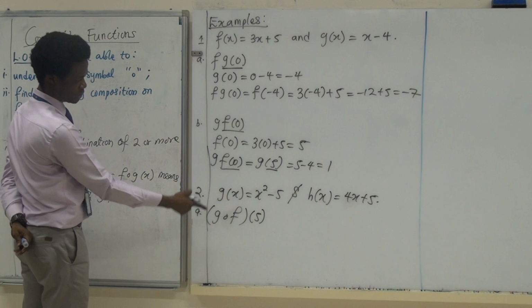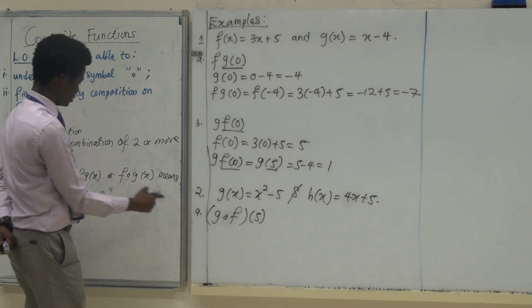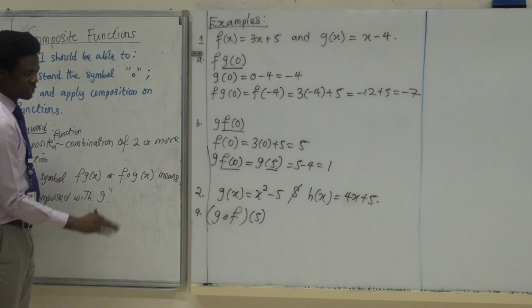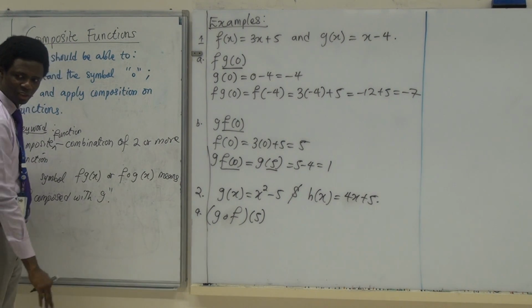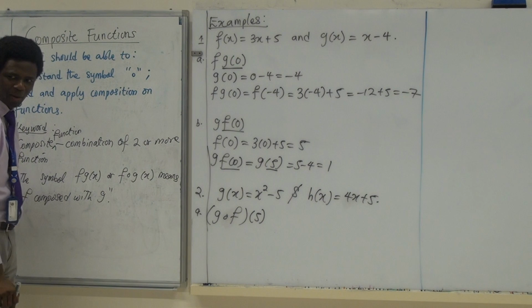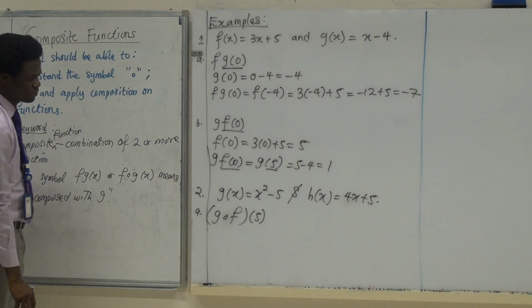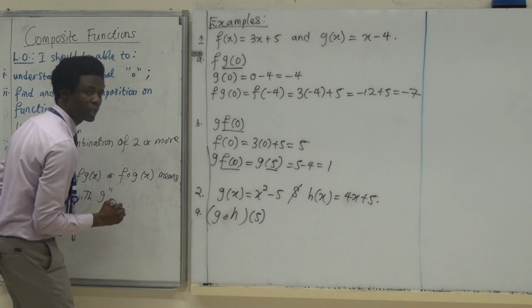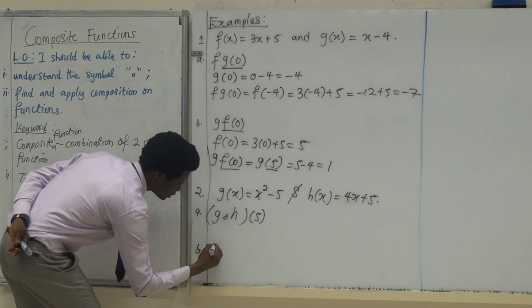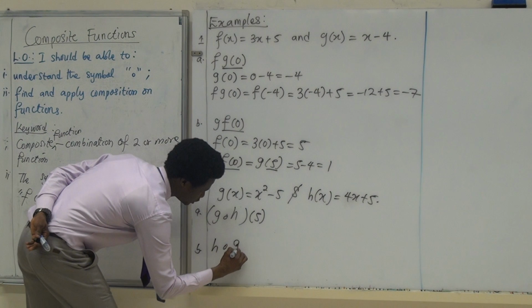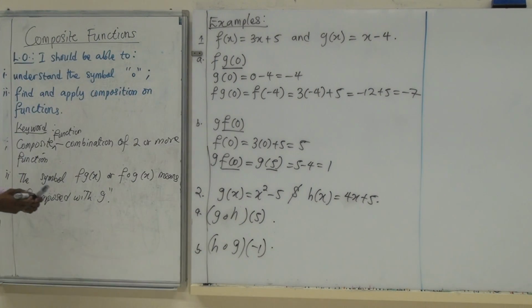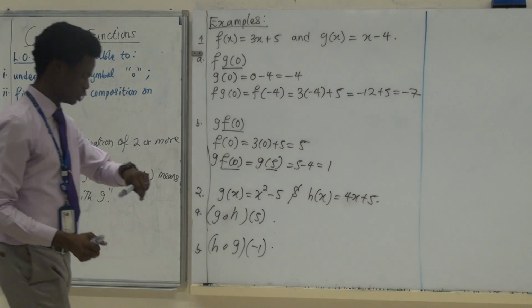This is another way of writing this, okay? Remember this? Wait, do we have to put the bracket? Why are there 2 brackets? This is the way I put the question. The way you write it doesn't matter. Wait, you did H and not F. Oh, sorry. Thanks. The second thing I wanted to do is H composed with G acting on -1. Okay, so try these 2 questions quickly. 2 minutes only.